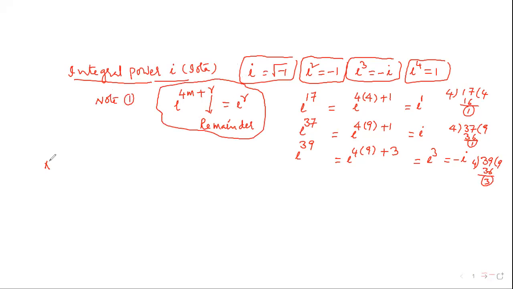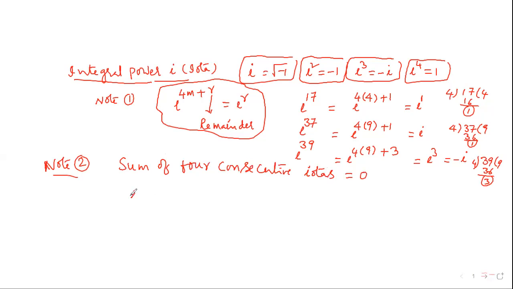This is note point 2. The sum of 4 consecutive iotas is equal to 0.